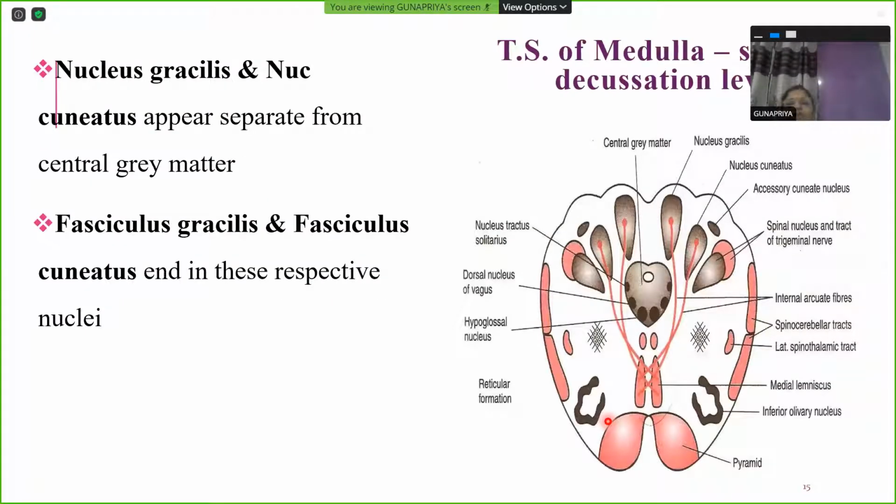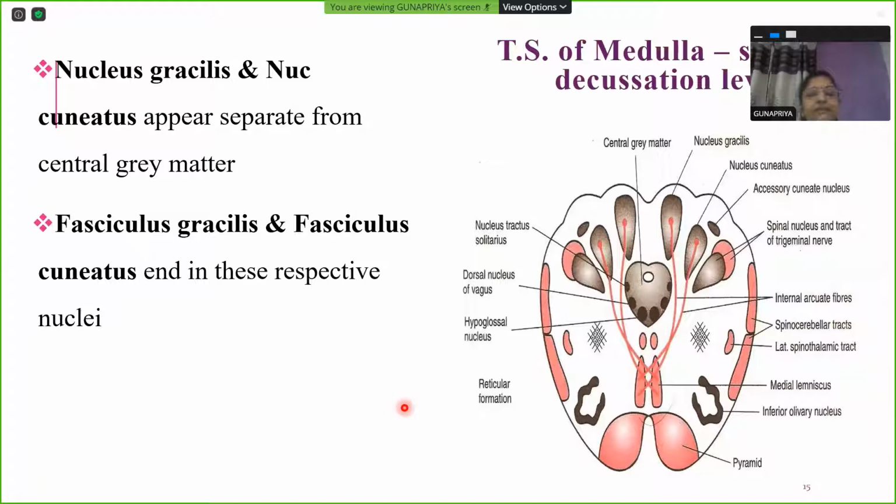So I think now I'll move on to the transverse section of the medulla at the level of sensory decussation. We saw something called pyramidal decussation or motor decussation. Here we have some sensory fibers also crossing and going to the opposite side, which is happening at this level, at the middle part of the medulla. That's why we call this the sensory decussation level.